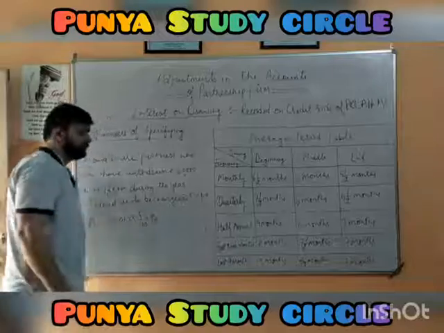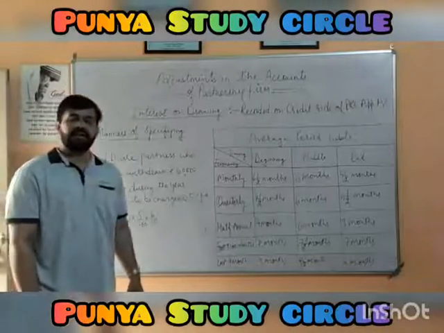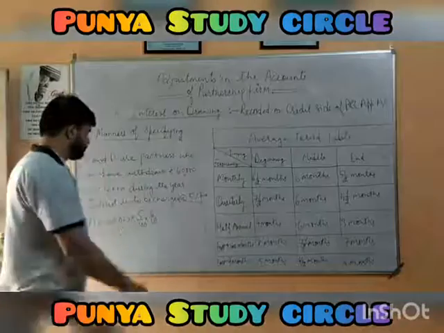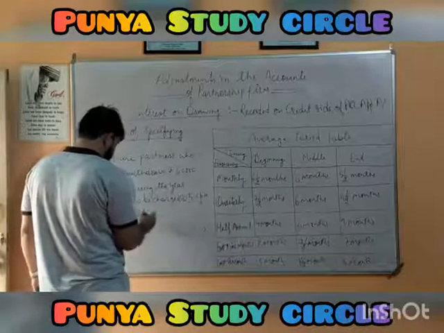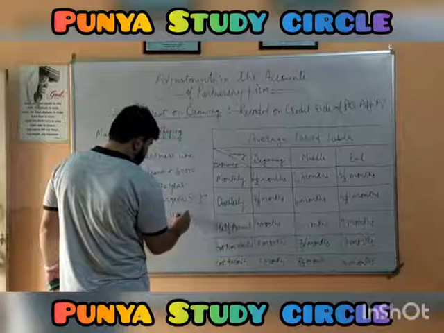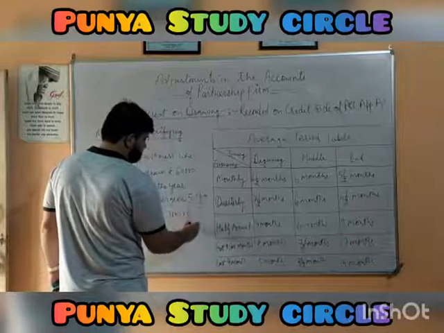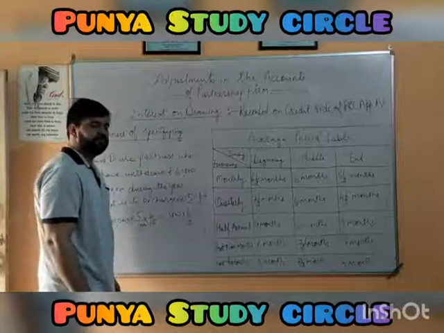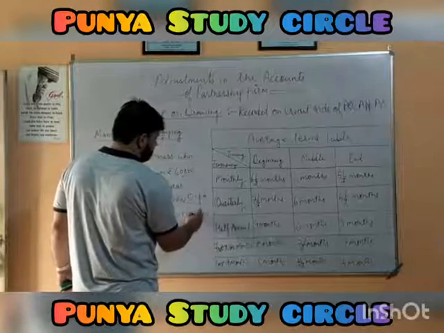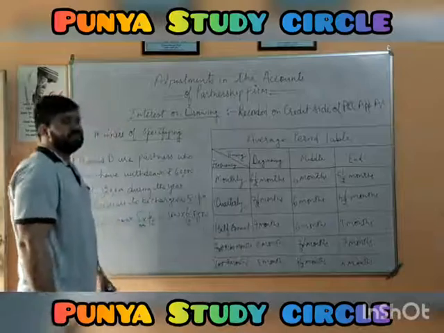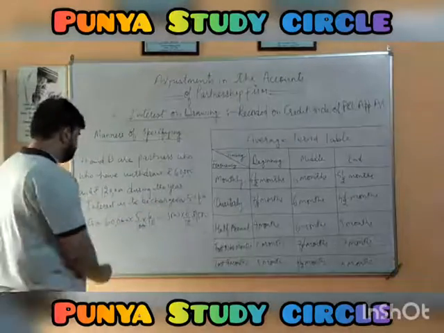We are considering during the year he has regularly withdrew this amount. So here we are going to have rupees 3,000 into 6 by 12. So this 6 by 12 can also be written as 1 by 2. So we have to charge rupees 1,500 for him as interest on drawings made by him.